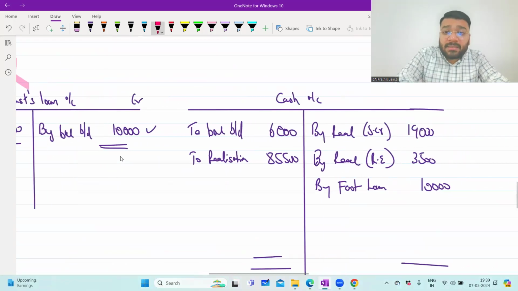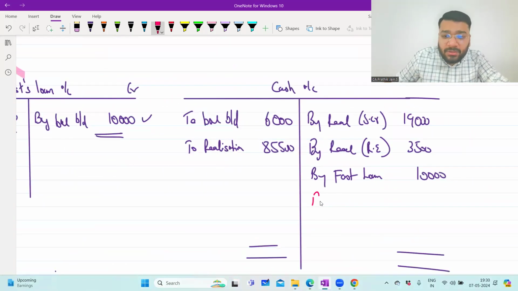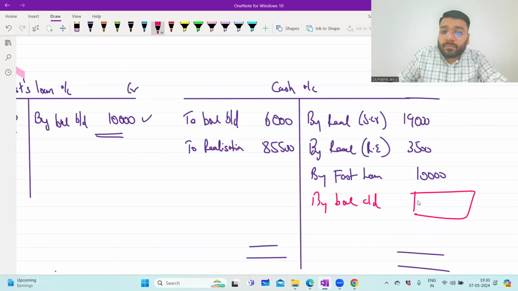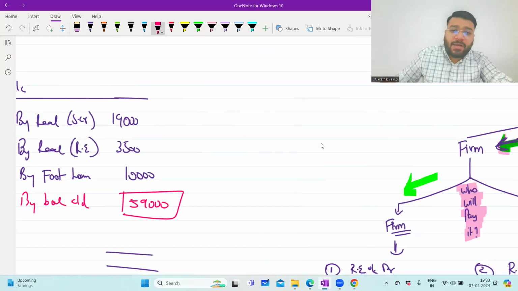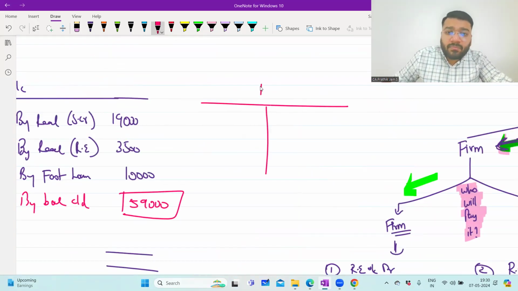What is the balance brought on for cash, carried on for cash? By balance carried on, how much? 6,000 plus 8,500 and minus this 3 more. What is the balance? 59,000. Imagine I prepare a balance sheet after this, without the last entry.